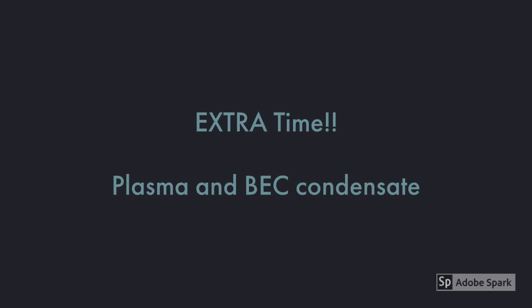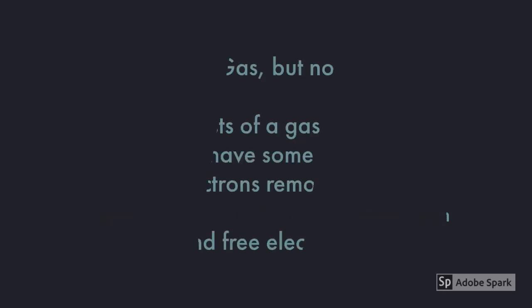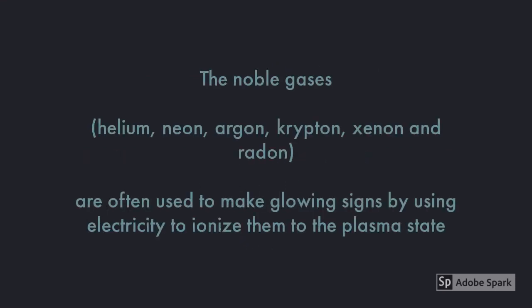Let's learn a little about plasma and BEC condensate. Plasma is not a common state of matter on Earth, but it may be the most common state of matter in the universe. Plasma is like gas, but not gas. It consists of a gas of ions and free electrons. When a lot of energy is added into a gas atom, the electrons break free from the orbit, forming free electrons and a positively charged ion. This state of matter is called plasma.